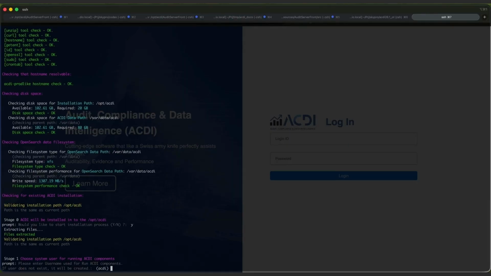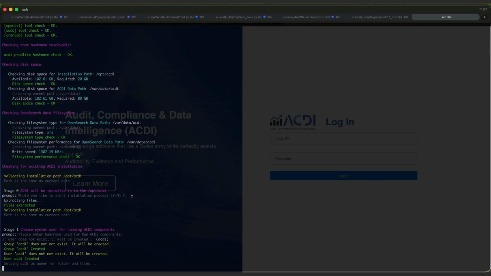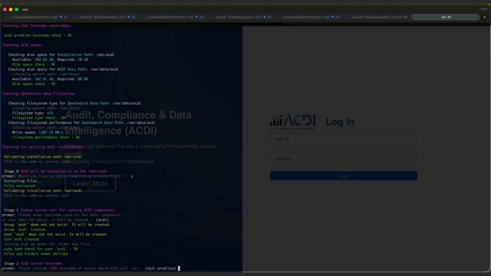We are now prompted to enter a Linux username. This is the service account that will be used to run ACDI components. We recommend keeping the default username, ACDI, unless there is a specific reason to change it. The next step in the installation process is to provide the fully qualified domain name, FQDN, of the server on which ACDI is being installed.